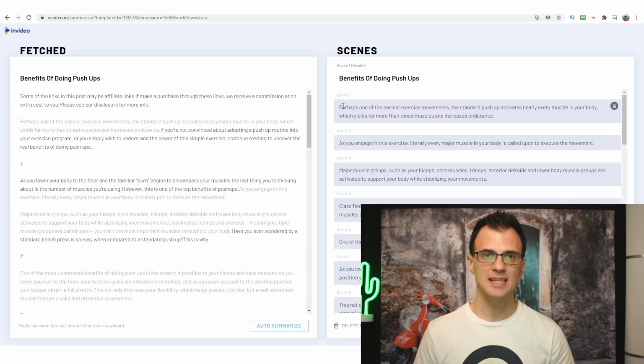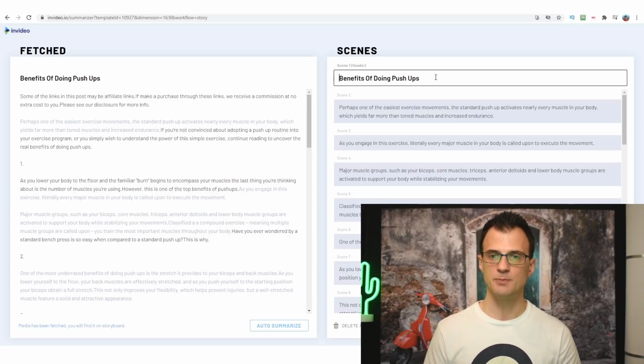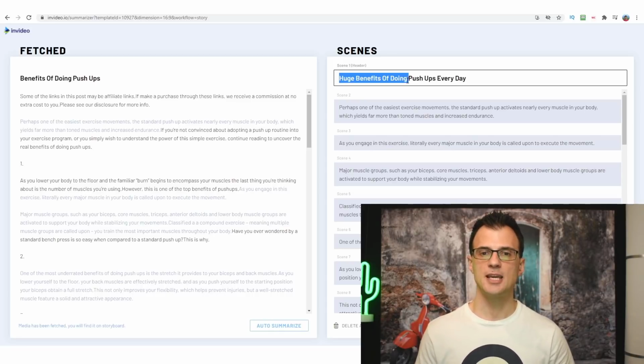Now guys, remember what I mentioned just earlier. You cannot simply take someone else's content and use it. You need to reword it. So each of these scenes needs to be changed. You can either reword each of the scenes yourself, or you can use a program. I'm going to show you both ways of doing this. So scene 1, which is the header, the opening of our video, where it says benefits of doing push-ups. Let's reword it a little bit. We can just change it to say huge benefits of doing push-ups every day.